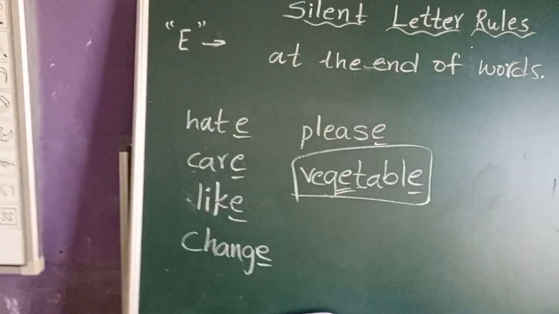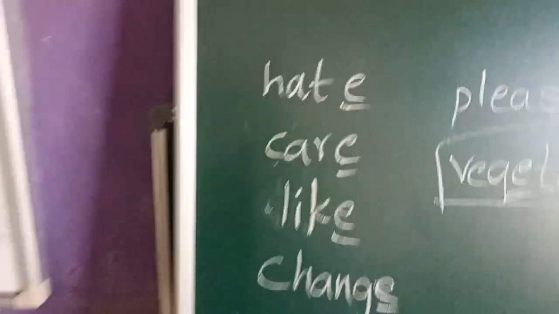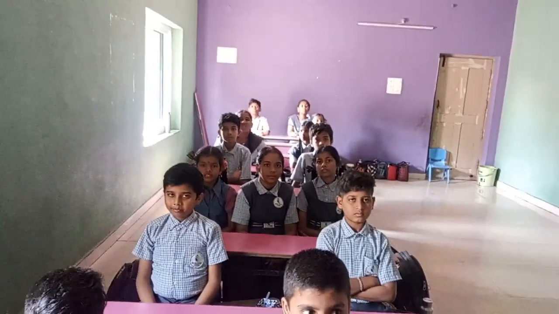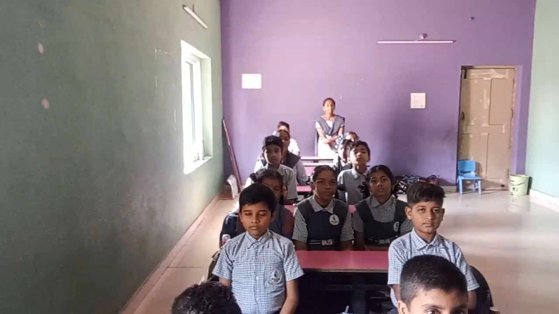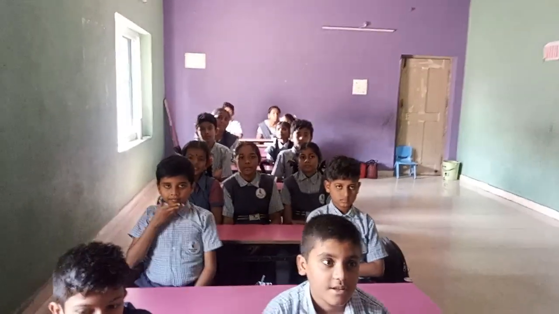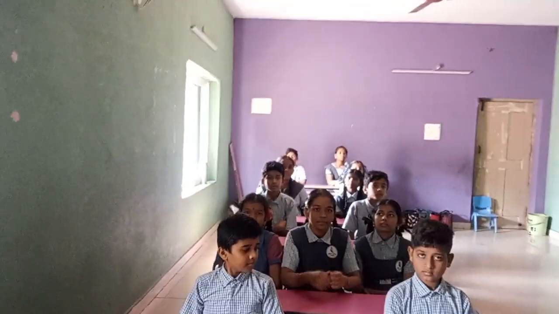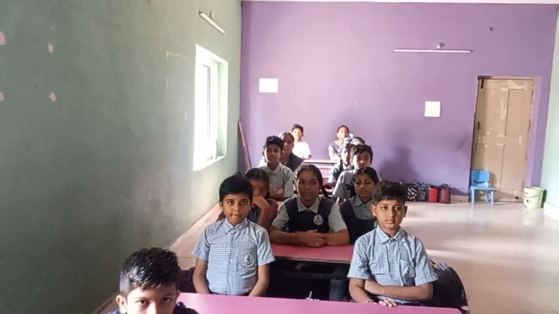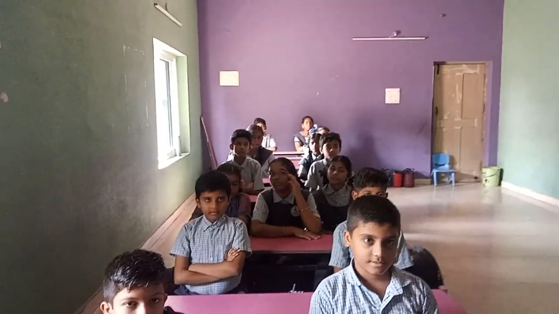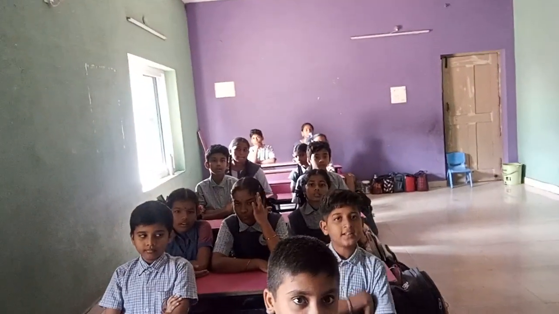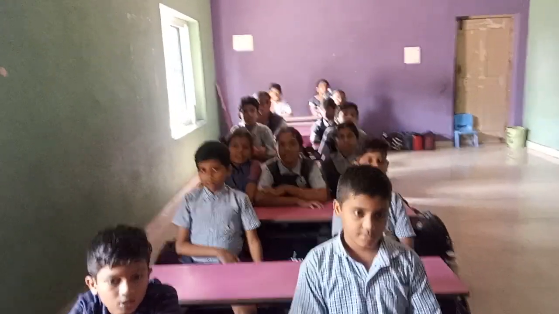Can you give any examples? Teacher, date. Very good. Vehicle, not vehicles. Okay. Next. Teacher, bake. Very good. So, when E comes at the end of a word, then E will be silent automatically. Cake. Very good. The E rule is very easy to remember.